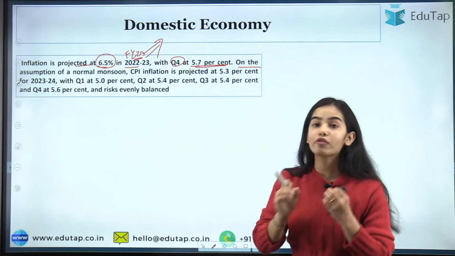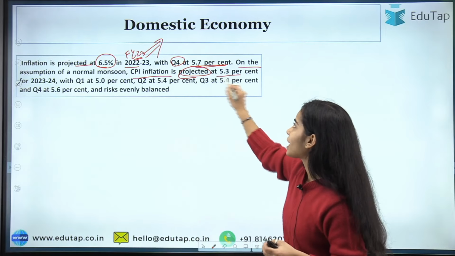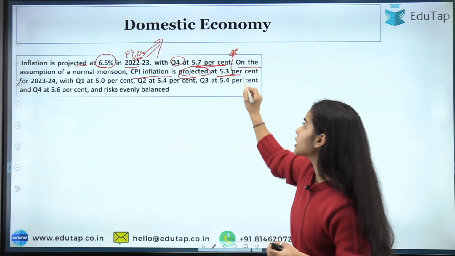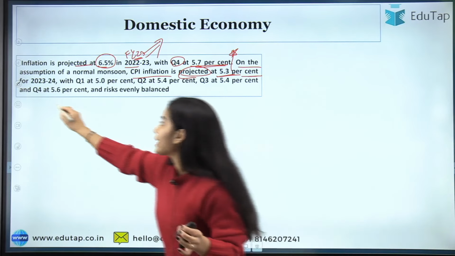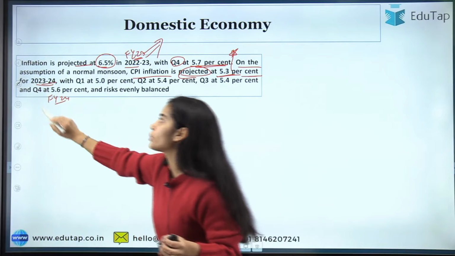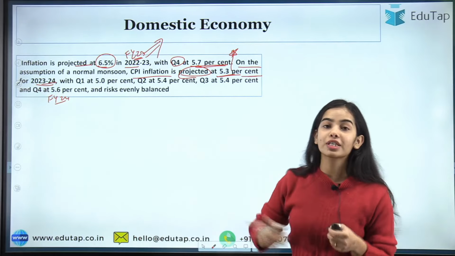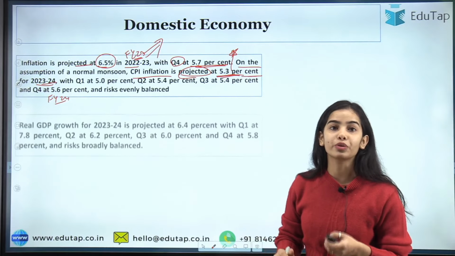On the assumption of a normal monsoon, the CPI inflation is projected at 5.3%, very important. This is expected for the financial year 2023-24, that is, the CPI inflation is projected at 5.3%.